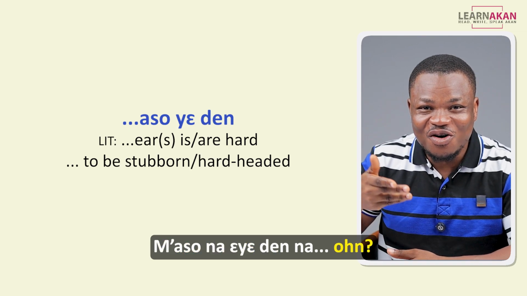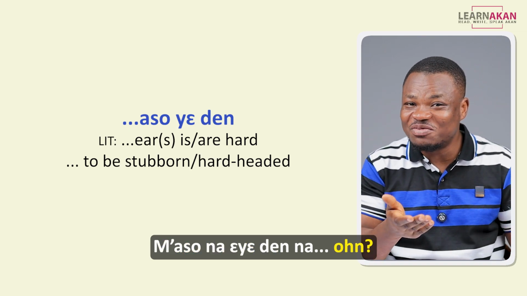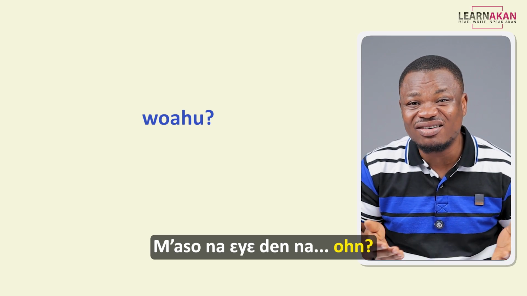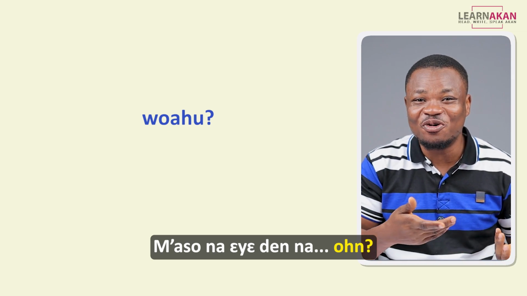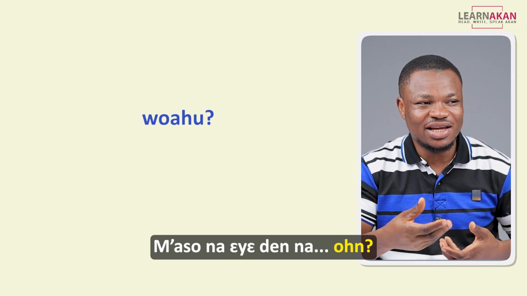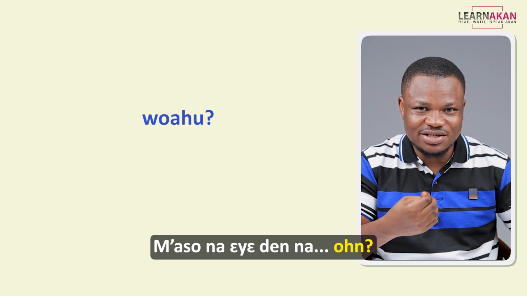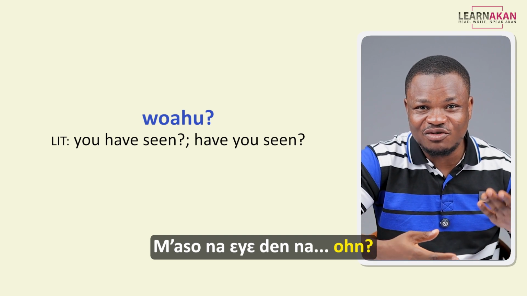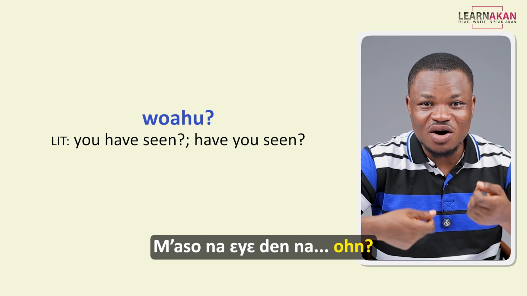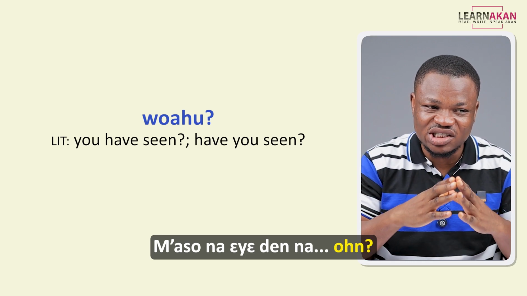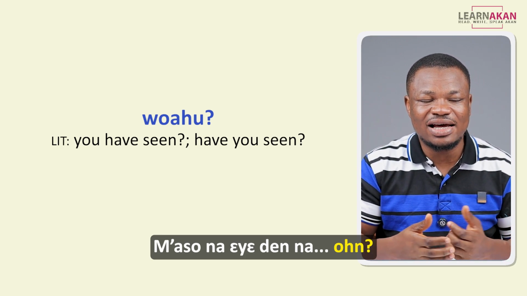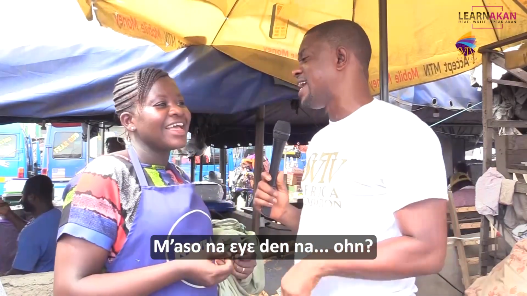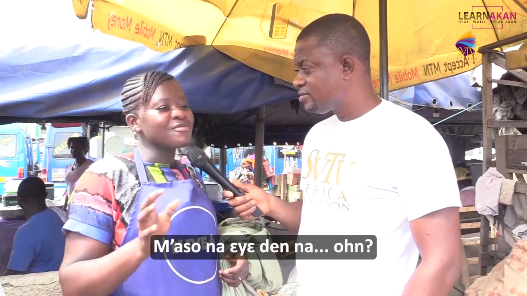Masona edin na on. This on is social media rendition of wahu. Over time, most people just say on. And we use this on or wahu to check if the person that we are talking to gets what we are saying. This literally means you have seen, or have you seen. But again, we use this to check if the person gets what you are saying. So this is like saying, or you see? So here she's saying, Masona edin on. It's just stubborn that I am.